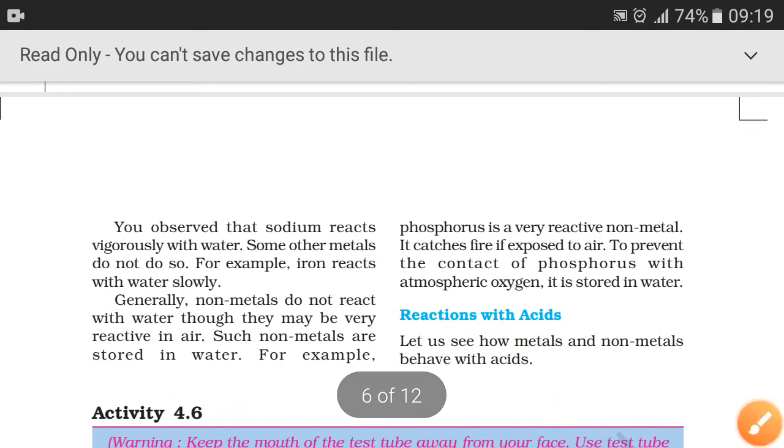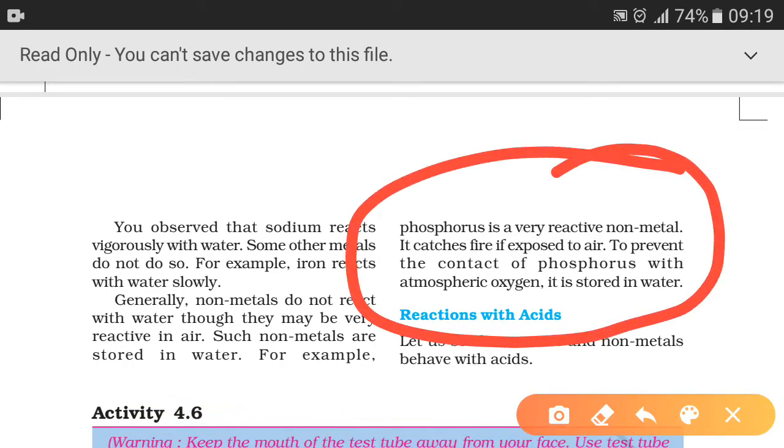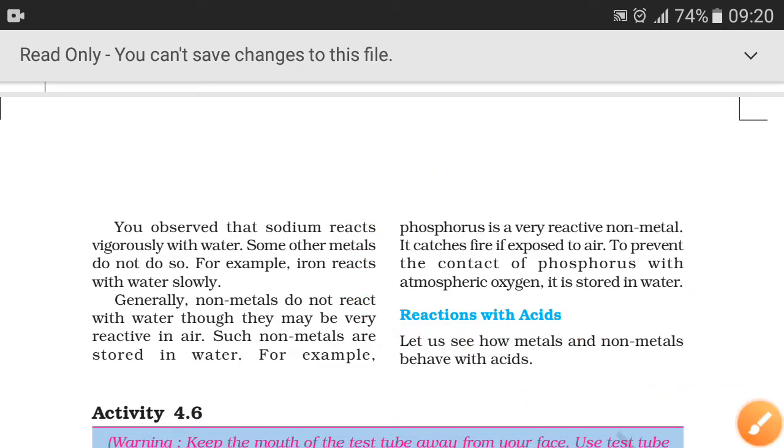For example, phosphorus. Phosphorus is a very reactive non-metal. It catches fire if it is exposed to air. So to prevent the contact of phosphorus with atmospheric oxygen, it is stored in water. So what have we studied? We have studied that non-metals do not generally react with water. Rather, some non-metals which react vigorously with air are stored in water. Example, phosphorus, a very reactive non-metal. It catches fire if exposed to air. So to prevent the contact of phosphorus with atmospheric oxygen, it is stored in water.